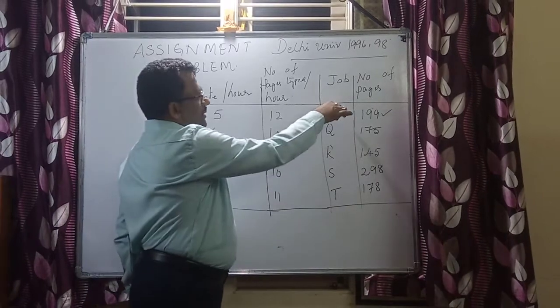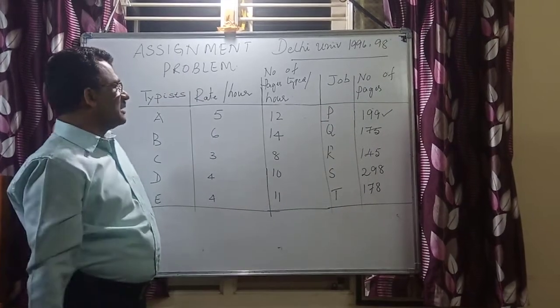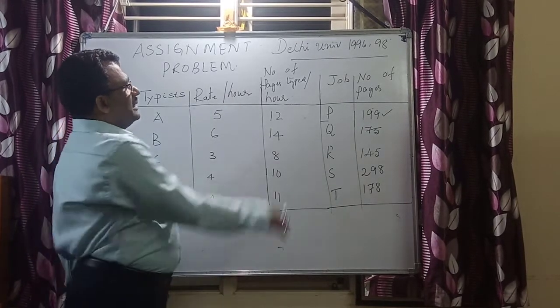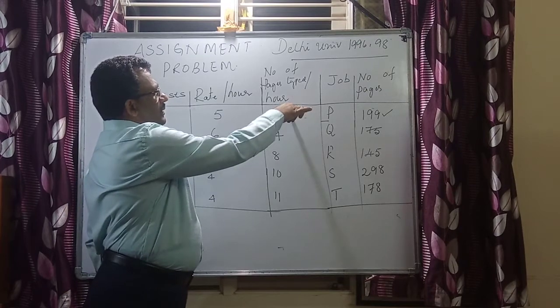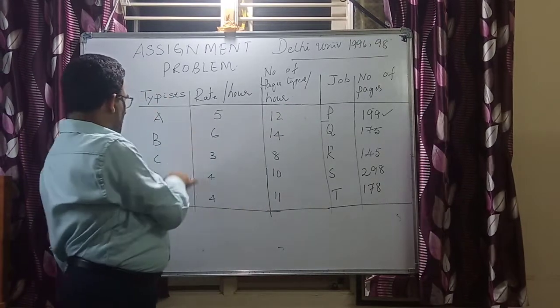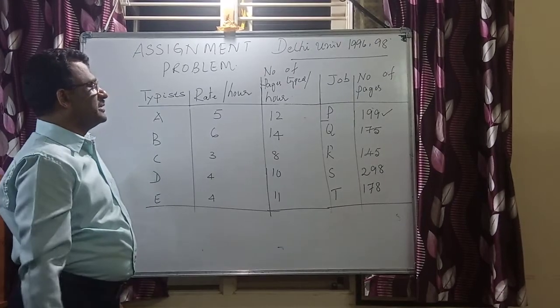The jobs have different kinds of requirements. The rate per hour is also varying, and the typing speed of different typists is also varying. That's their kind of potential.